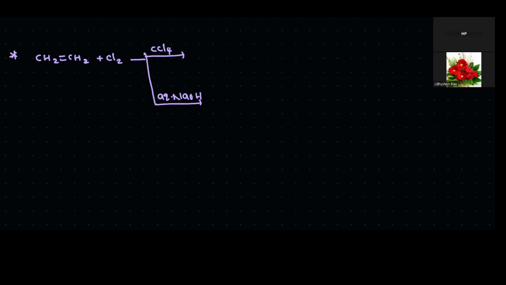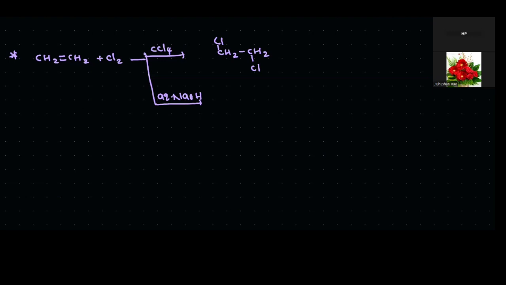What are the products? Now, in the first case, the product formed is 1,2-dichloroethane. If aqueous NaOH is involved in the reaction, what happens?